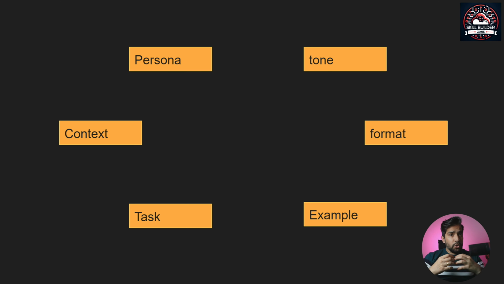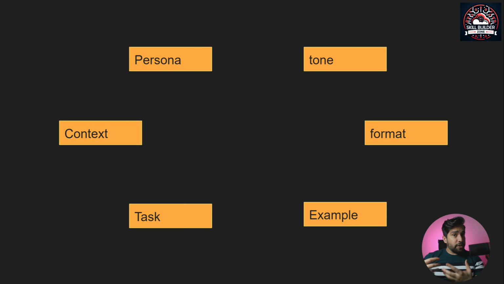But how do you do that? How do you construct a perfect prompt? A prompt is nothing but the way you interact with ChatGPT, the question that you ask. For example, you just want ChatGPT to write you a letter for your leave, just a leave application. I mean, if you're using it for your school purposes, you're a student, you wanted it to write you a leave application, then you will give ChatGPT a prompt, and using that prompt, ChatGPT will give you the results. So these are the 6 components that will make your prompt work properly. It will give you the exact desired result that you want.